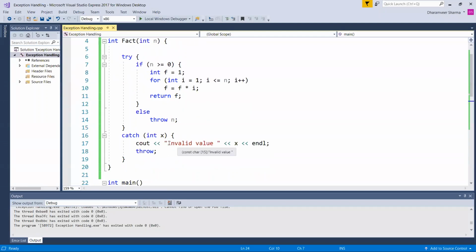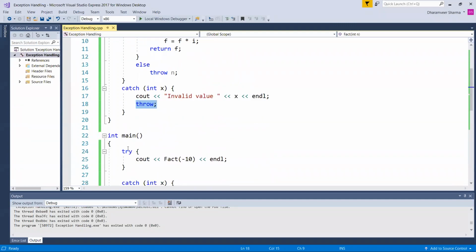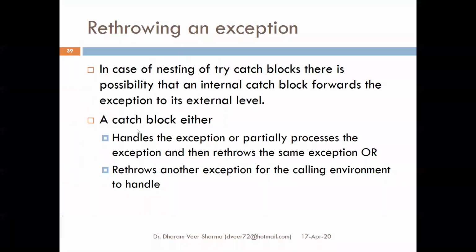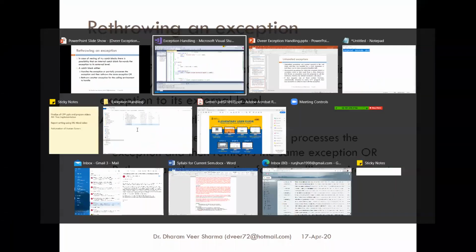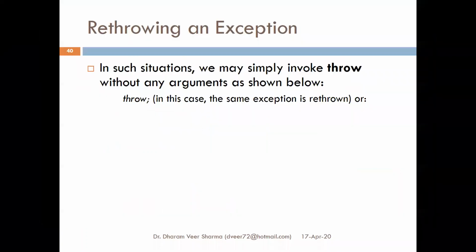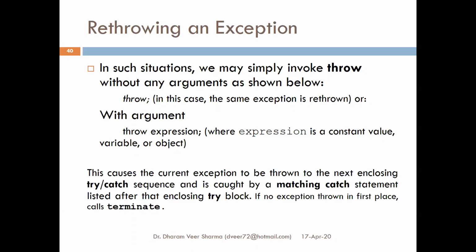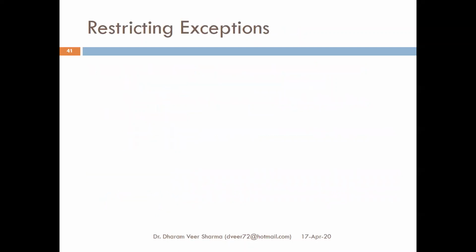It will come here. It will write invalid value. It will rethrow the exception. Rethrown exception will be handled by this catch block. Okay. So this is how it works. Even though we can rethrow an exception with an expression also, it doesn't make any sense.